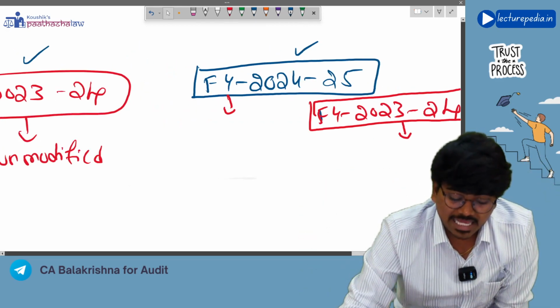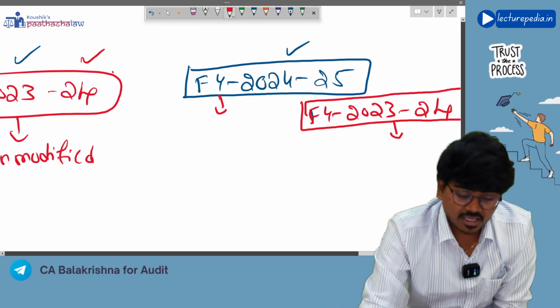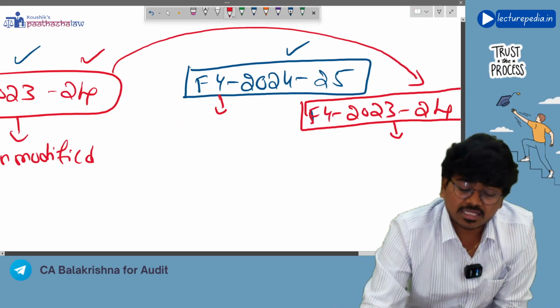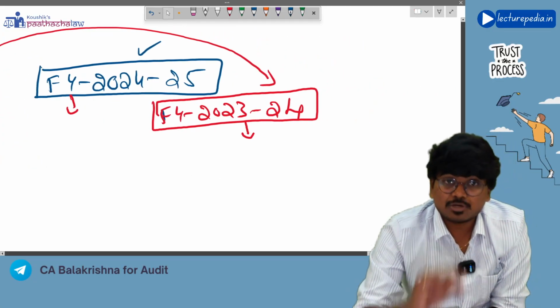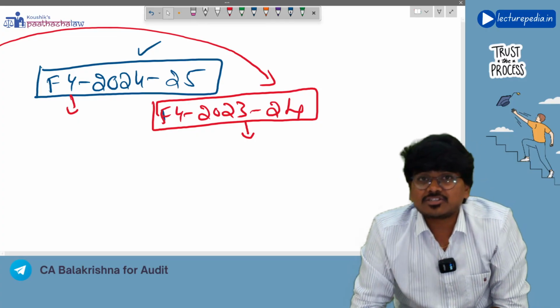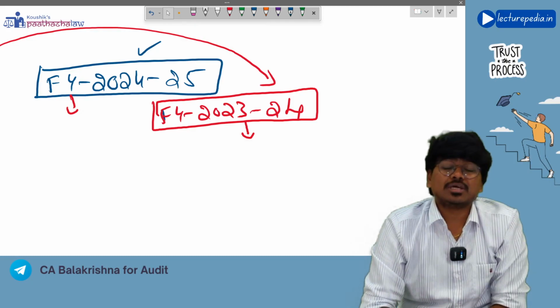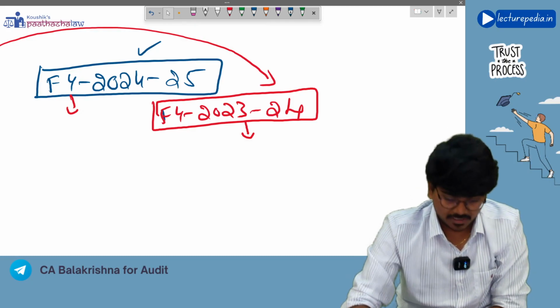Okay, you might have already given an opinion in the previous year on the same financial statements. The same financial statements are given in the current year for comparison purposes, but even so you need to again give the opinion on the comparative financial statements. This is the basic rule in case of comparative financial statements. Understanding? Yes.